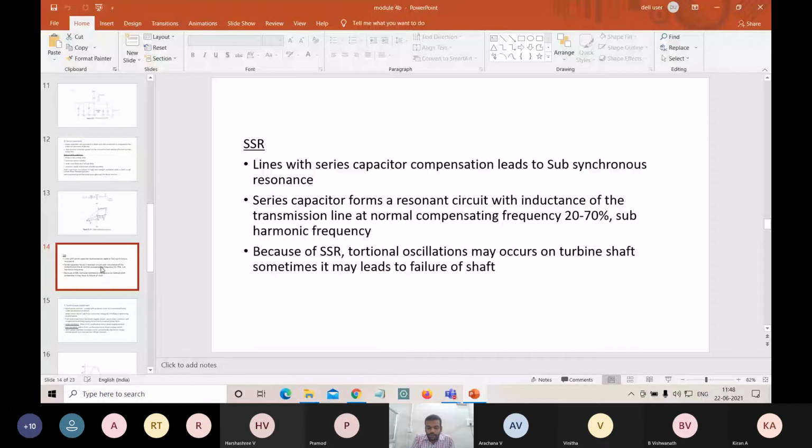The first one is if the line voltage drop is a limiting factor. Voltage drop is nothing but the amount of voltage that is wasted in our line. That is called line voltage drop. If we consider line voltage drop as a limiting factor, the limiting factors are those affecting our procedures, the factors affecting our smooth operations. So if you consider the line voltage as a limiting factor, then series capacitors are very useful.